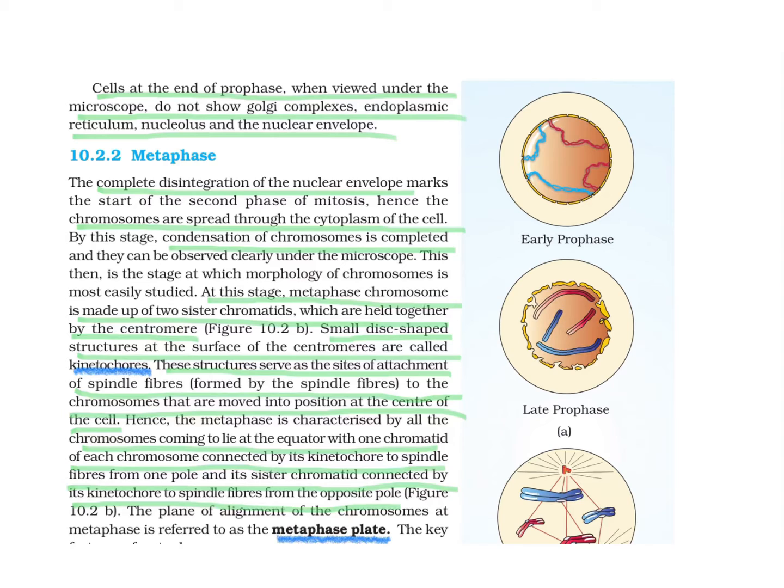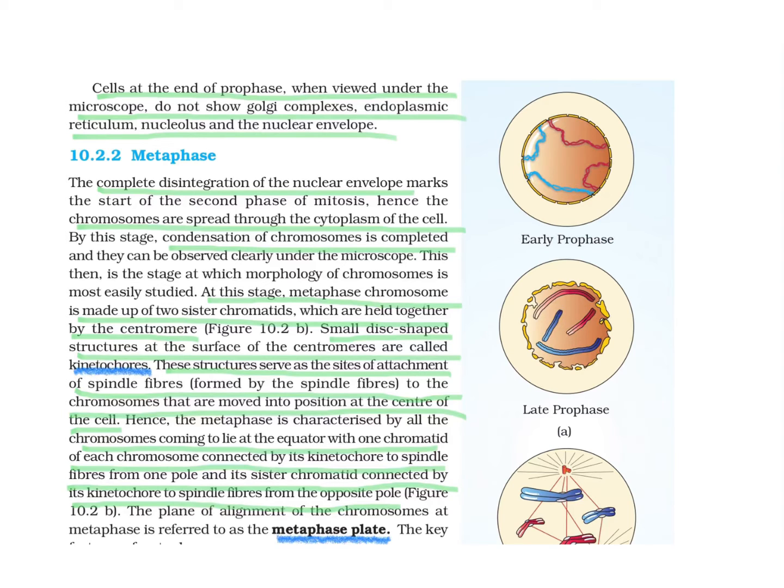Okay, let us start with the other phases. Before that, the cell at the end of prophase, when viewed under the microscope, does not show Golgi complex, endoplasmic reticulum, or nucleolus, or even nuclear envelope, as I have said to you. Now, the next phase is metaphase. The complete disintegration of the nuclear envelope means metaphase has started. So this is also one of the identifying features, and in the third diagram over here, which is unclear, I will show you later on, you can see that no nuclear membrane, no other organelles are found.